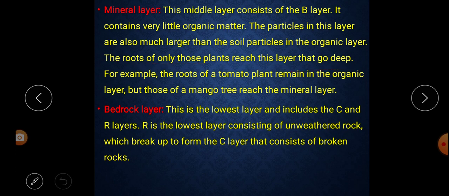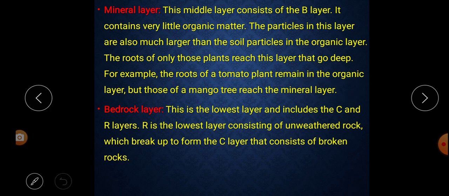For example, the roots of a tomato plant remain in the organic layer, but those of a mango tree reach the mineral layer. If we talk about a tomato plant, its roots stay only in the organic layer, that means the O and A layers, but the roots of the mango tree reach the mineral layer.